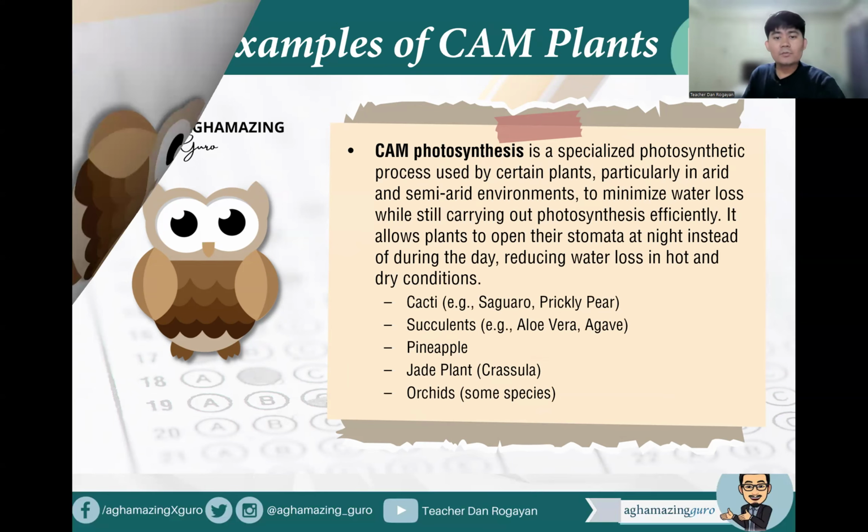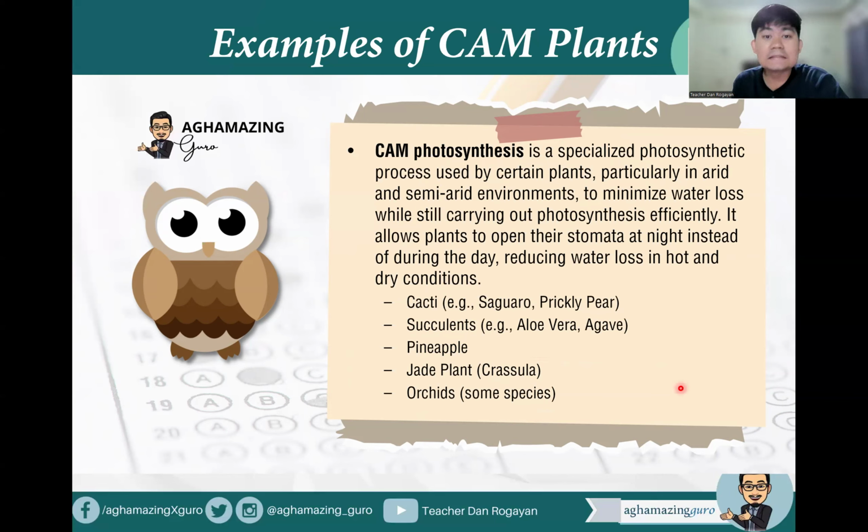Okay? So when we talk about CAM photosynthesis, or the crassulacean acid metabolism, it's actually a specialized photosynthetic process used by certain plants, particularly in arid and semi-arid environments, to minimize water loss while still carrying out photosynthesis efficiently. So it allows plants to open their stomata during night instead of during the day, so reducing water loss in hot and dry or arid conditions.